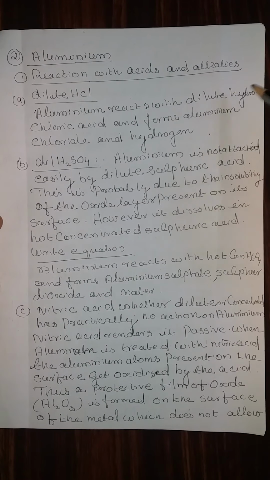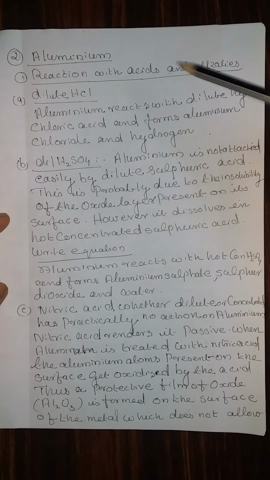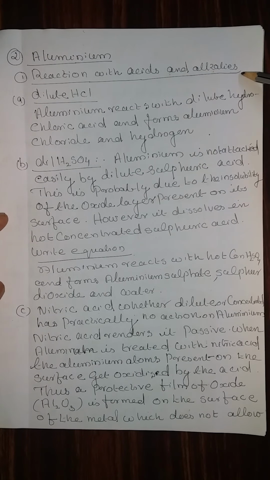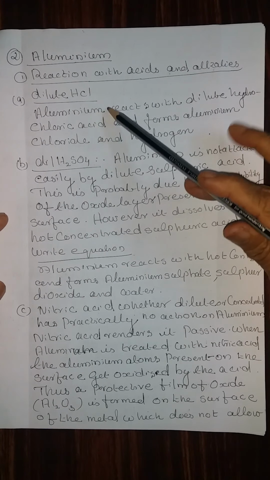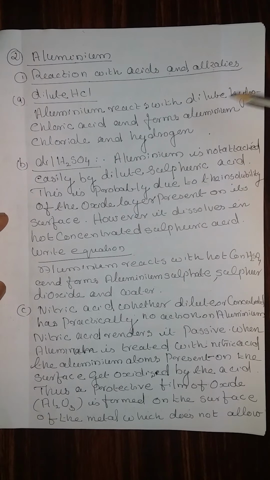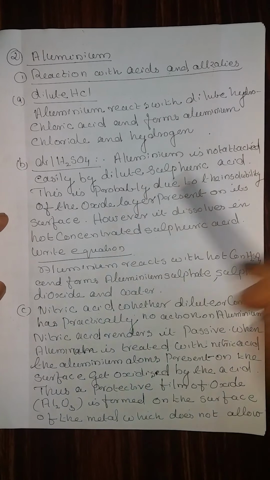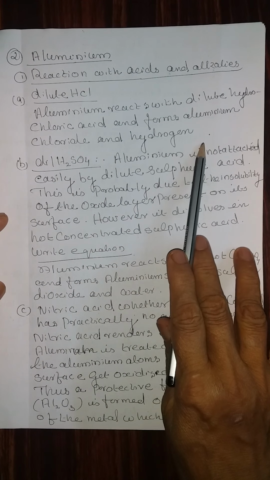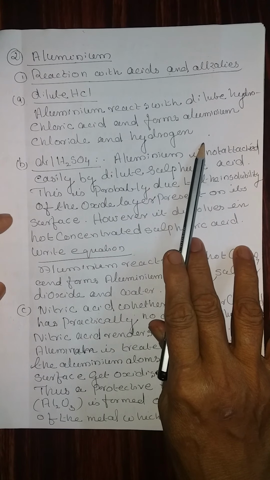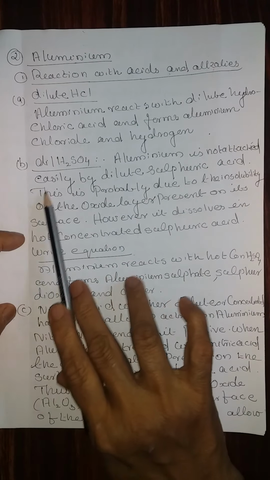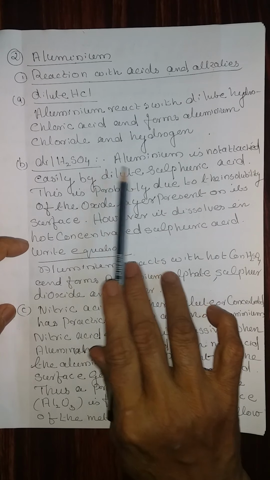Next element is aluminum. Reaction with acids and alkalis. Let us take first one, dilute hydrochloric acid. Aluminum reacts with dilute hydrochloric acid and forms aluminum chloride and hydrogen. Write the equation. 2. Dilute sulfuric acid.